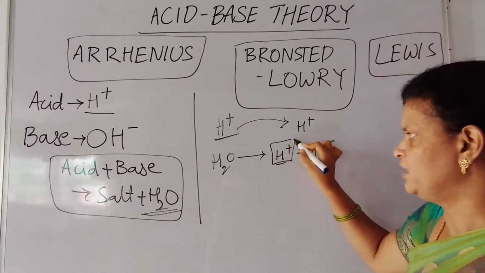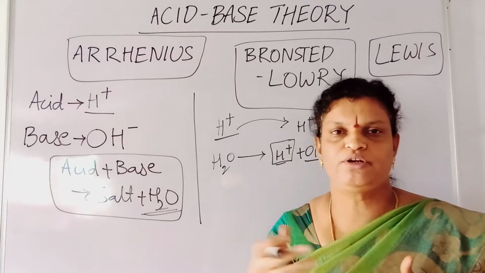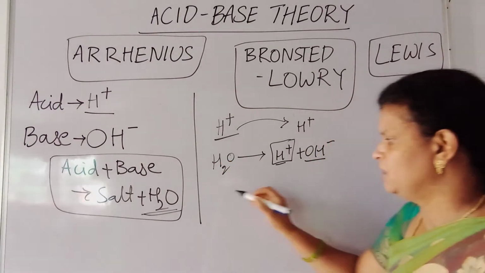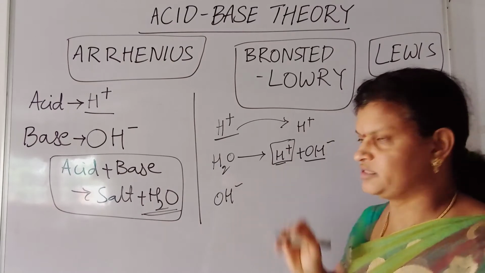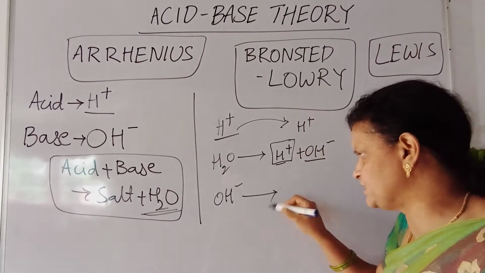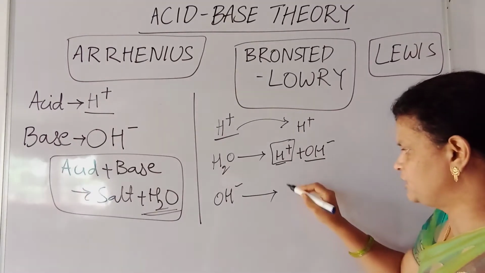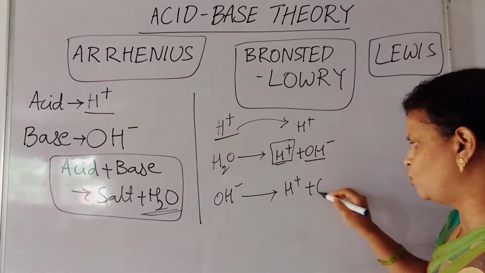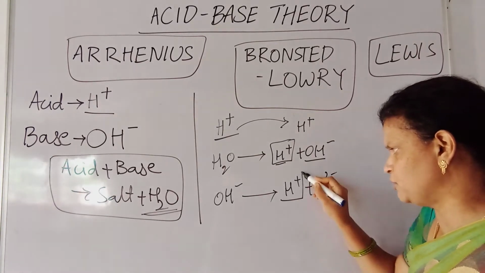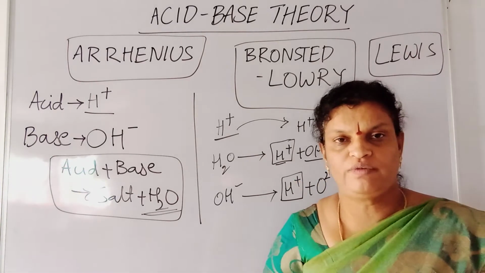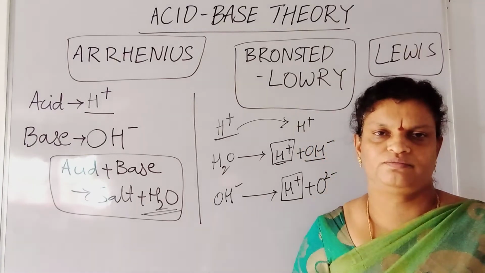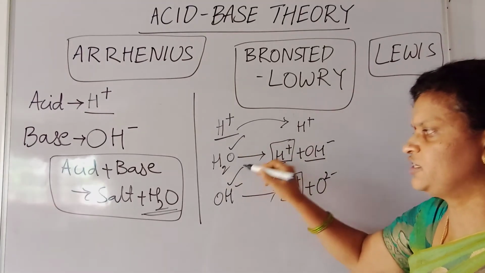Means the proton is coming out from water. Water is able to release the proton out. So it becomes the acid here. Even OH minus, let me take OH minus. What is the nature of OH minus here? This also releases the H plus ion. How? H plus ion along with that O 2 minus. Hydrogen ion is produced here, proton is produced out. So whenever the substance is able to produce a proton, it becomes an acid. So these two are acids here now.